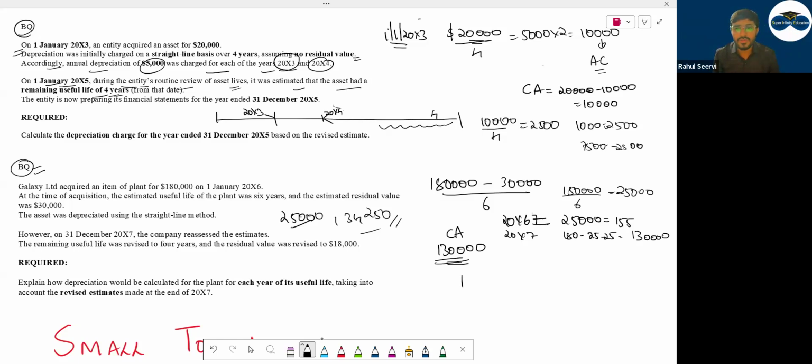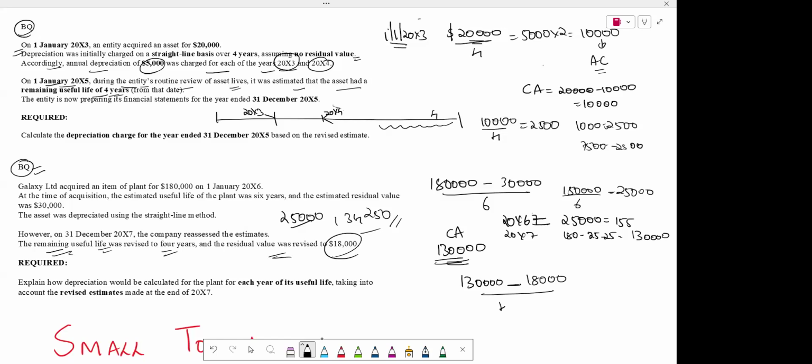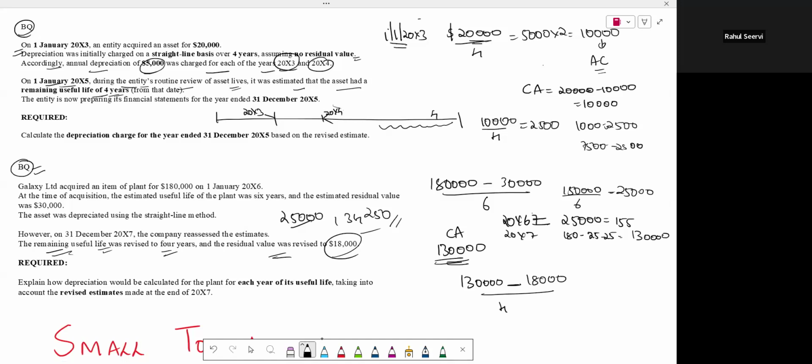So here 130,000. Can I say now I will take this carrying amount as my cost? Yes or no? Minus revised residual value. What is revised? 18,000. What is the revised useful life? Revised remaining useful life is 4 years. You should see this. So 28,000. Everyone getting 28? So 28,000 is the answer.